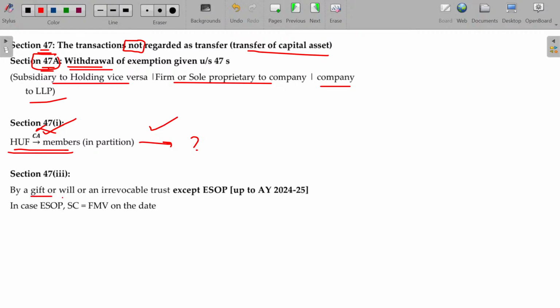And by way of gift or will, or an irrevocable trust, then section 47 will be attracted. It's not coming under taxability. Okay, clear?